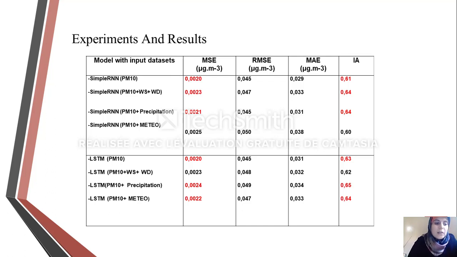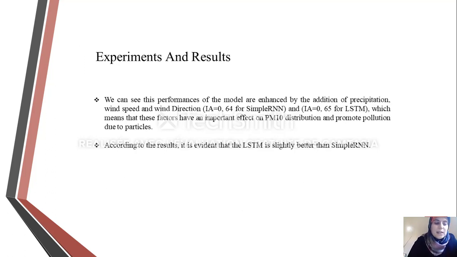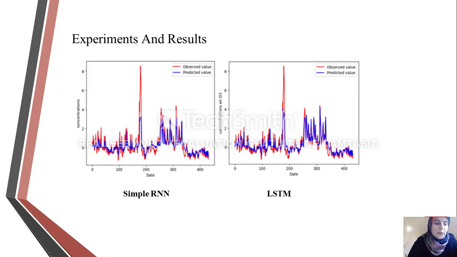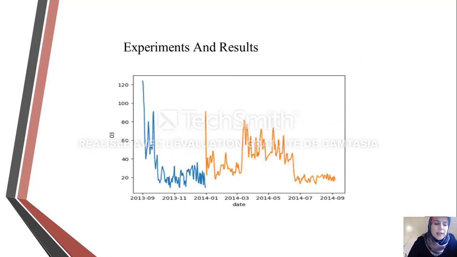In general, according to the results, it's evident that the LSTM is slightly better than simple RNN. Now the graphical representation of the predicted and observed values is presented in this figure. As we can see, the LSTM is better because it works very well at peak levels. At this stage we use the LSTM model in order to forecast the 3 months starting on 1st January 2040.